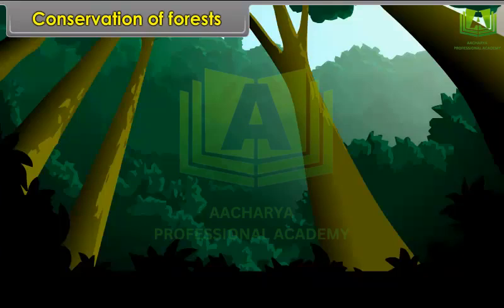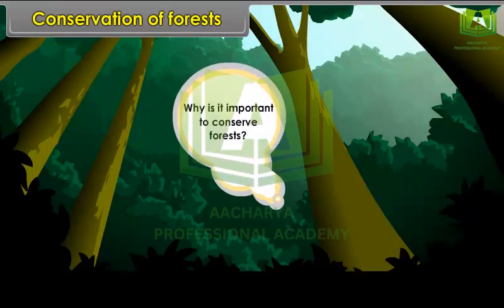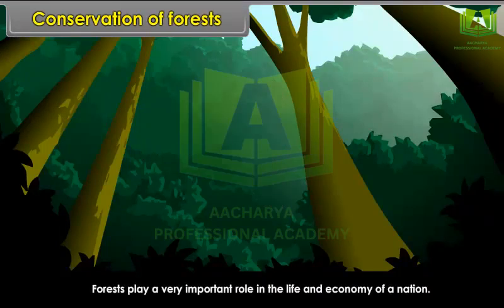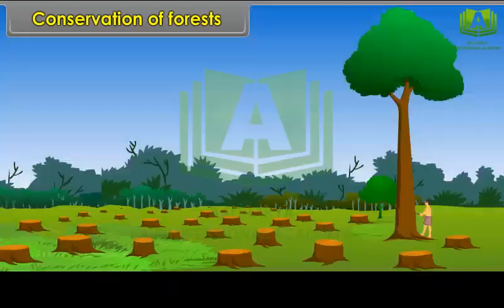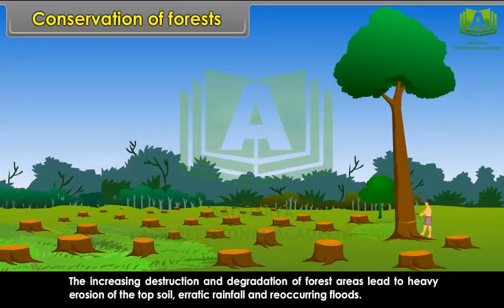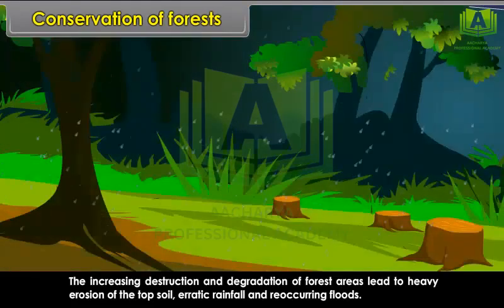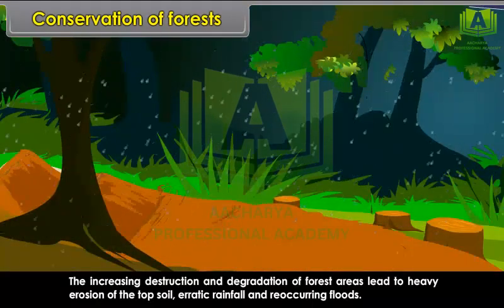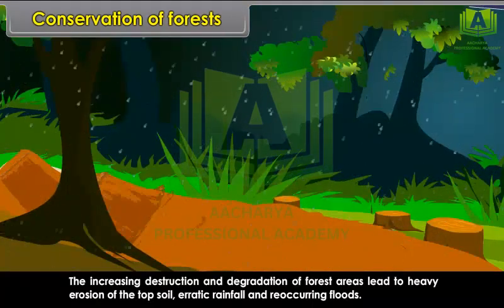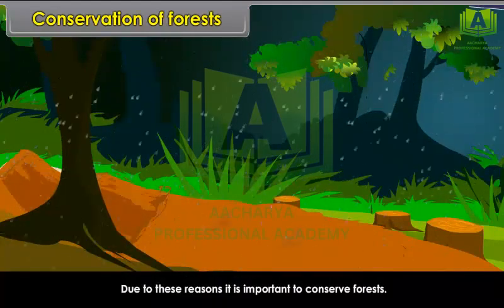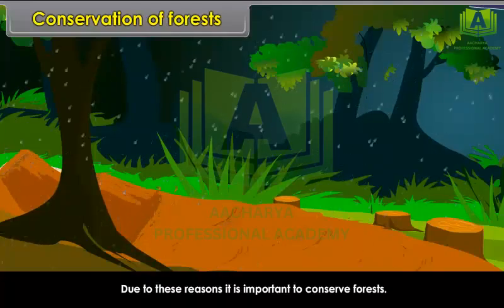Conservation of forests. Why is it important to conserve forests? Forests play a very important role in the life and economy of a nation. The increasing destruction and degradation of forest areas lead to heavy erosion of the topsoil, erratic rainfall, and reoccurring floods. Due to these reasons, it is important to conserve forests.